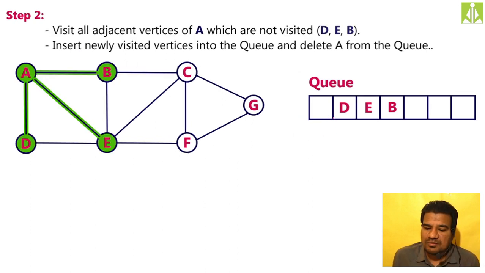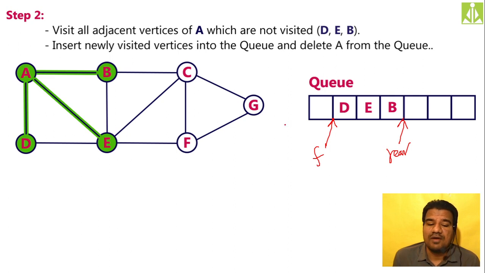So now the front will come over here, this is front, and the rear will come over here, this is rear, like this. Now these three links we are utilizing and we are visiting B, E and D. Whatever link you have at front, start with that and check for the unvisited adjacent vertices of that particular vertex.